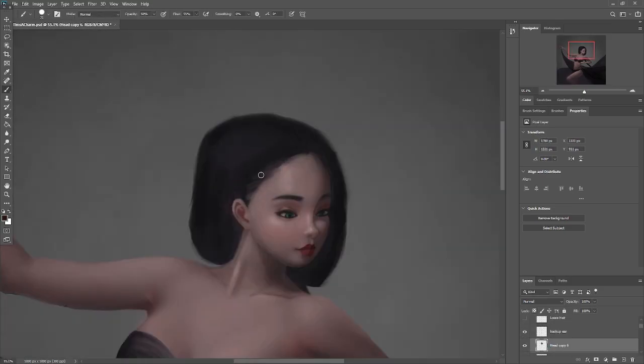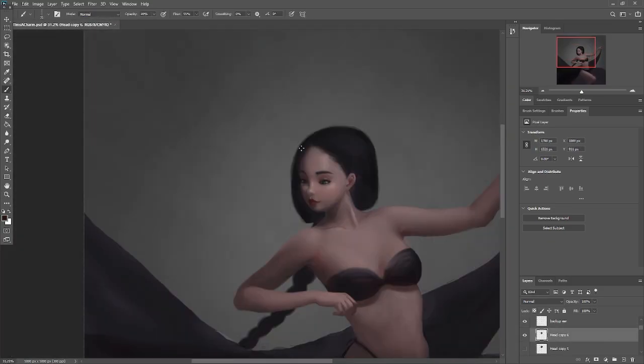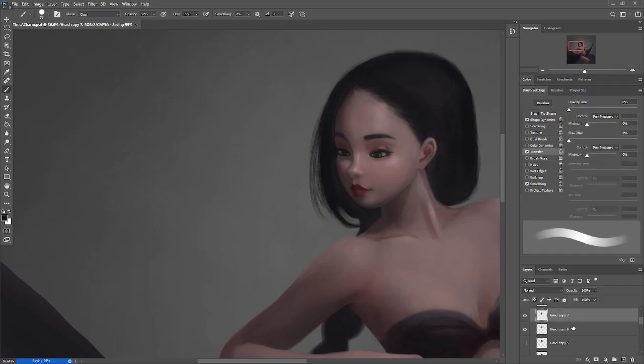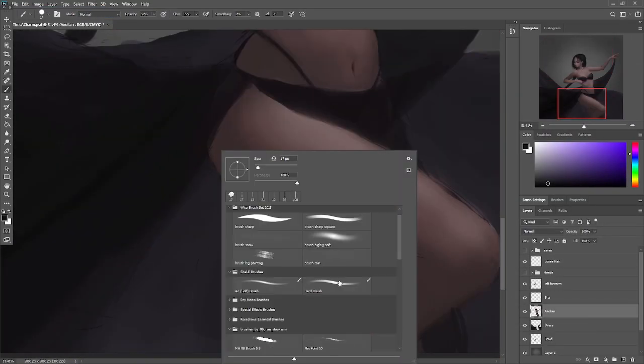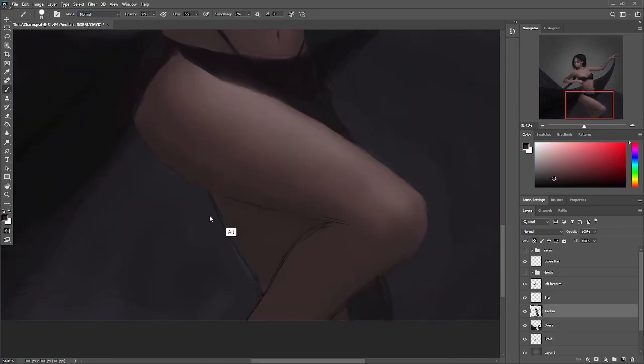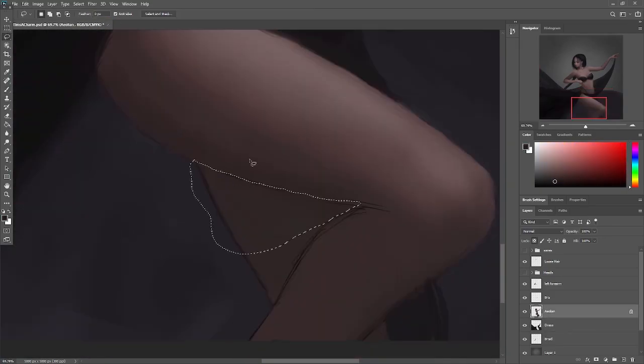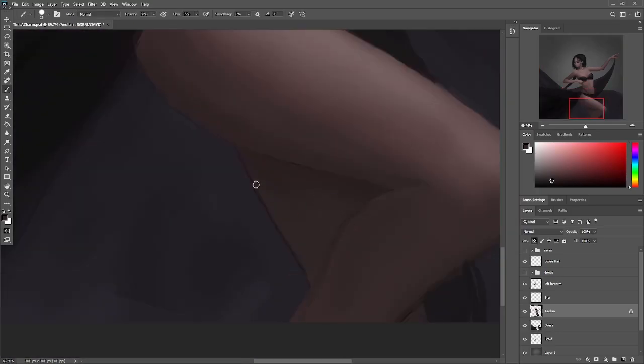Her hairline also looks a bit too far off, so I fixed that as well. I also used some textured brushes by 88GRZES on DeviantArt to paint loose hair. I'll put a link in the description below. I played around with several different textured brushes until I found the right one.